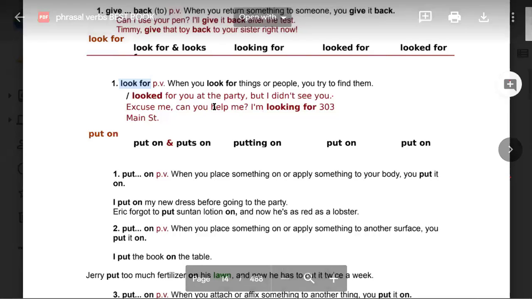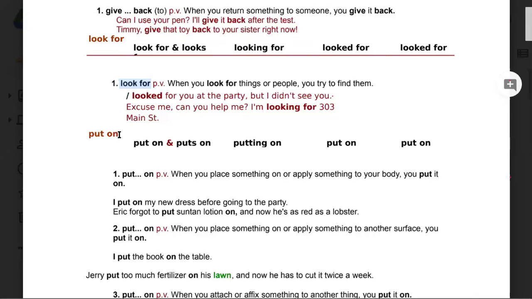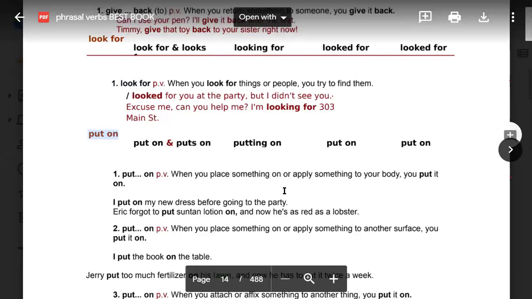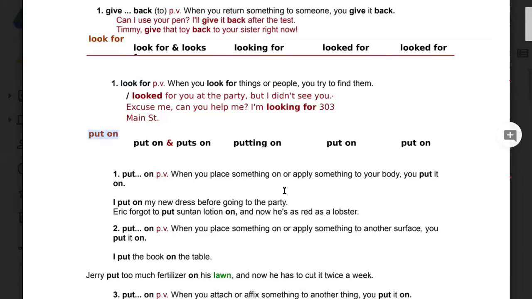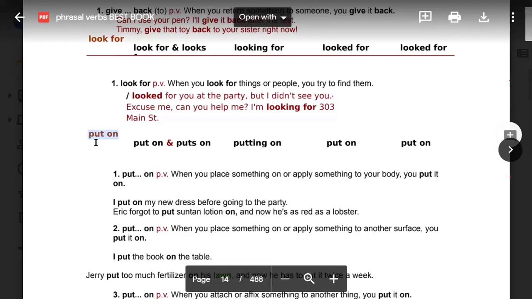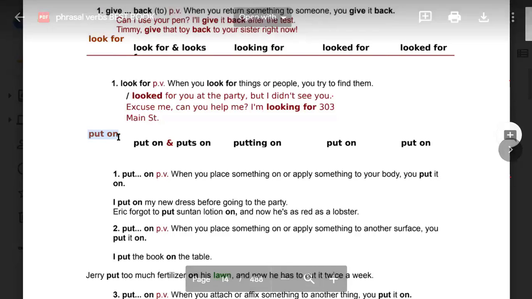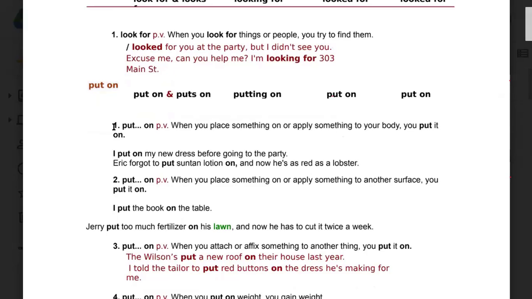Okay, now let's read this one also, put on. Okay, so can Fiza Batul go ahead and read this? Would you like to read, Ansa? Okay, Fiza Batul is reading. Please go on. Which one, sir? This one, put on. This one from here actually. Okay, put on. Read from here.